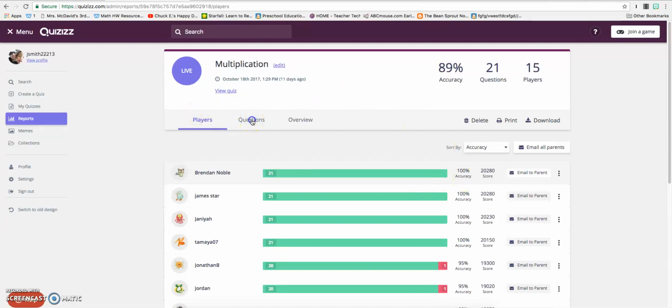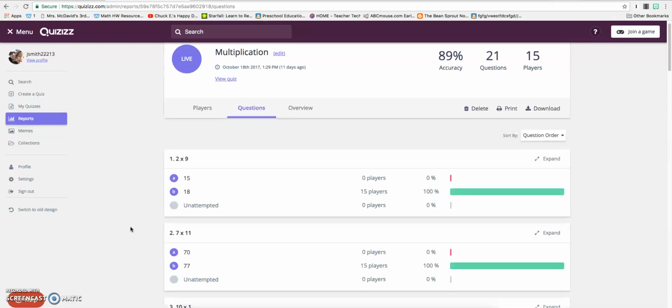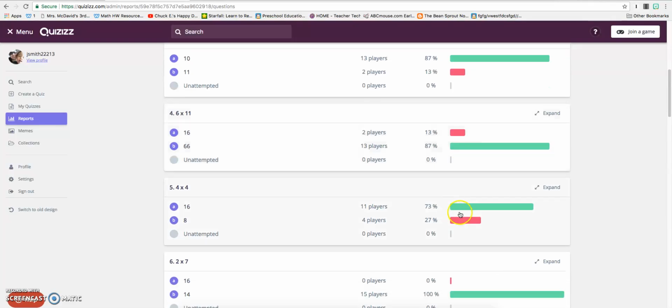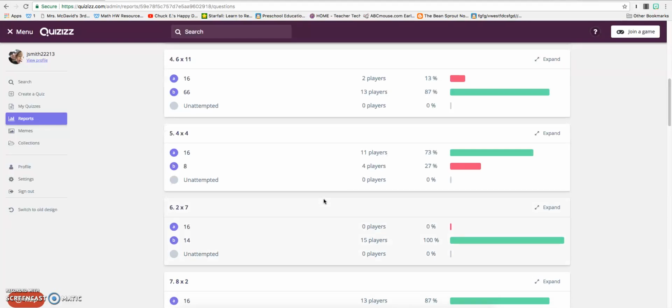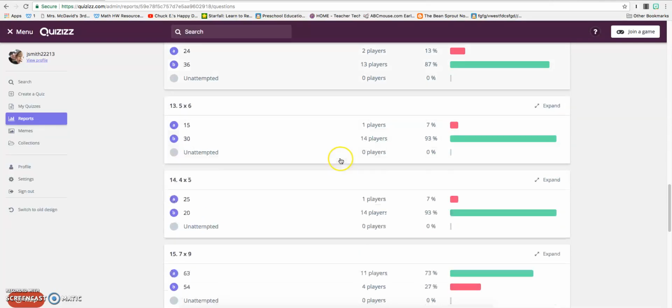I can even review the questions by clicking on the questions, whether it was my test that I made or one from the popular quizzes. And I also see how many players answered which questions. So here, 27% of the players, which was 4 of them, said that 4 times 4 was 8. So that might be something where I can obviously see the misconception that they added instead of multiplied, and I can use that to further instruction in a small group setting.